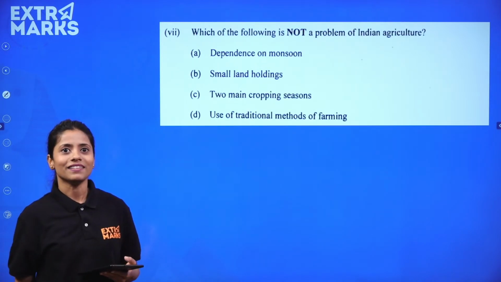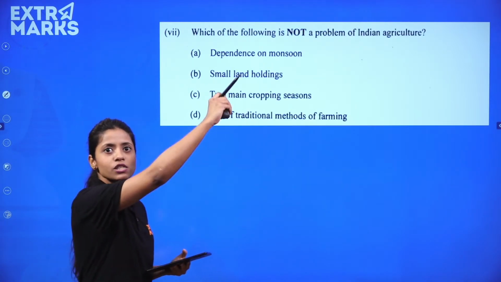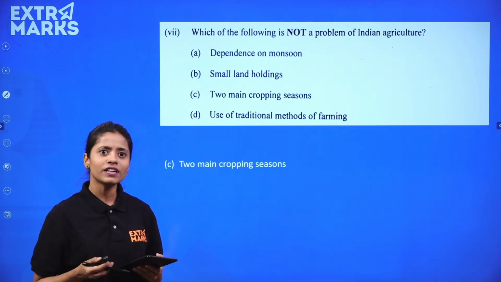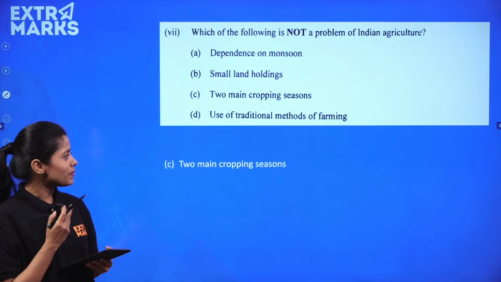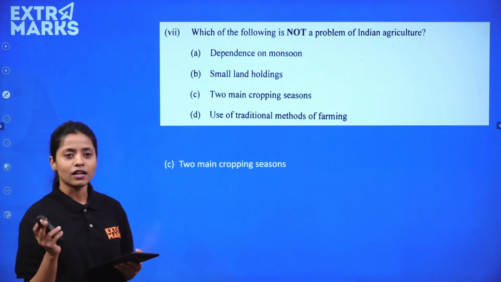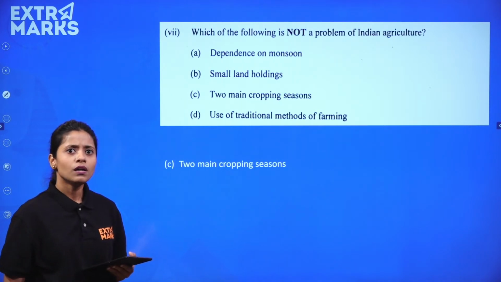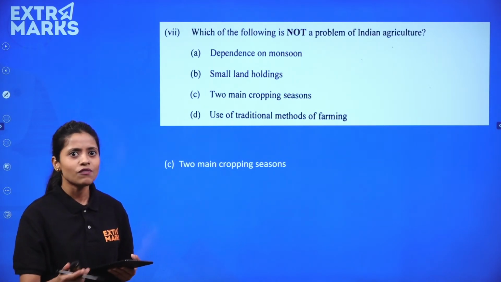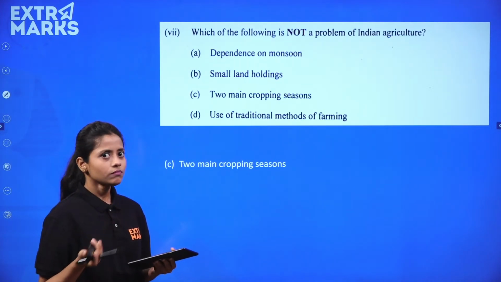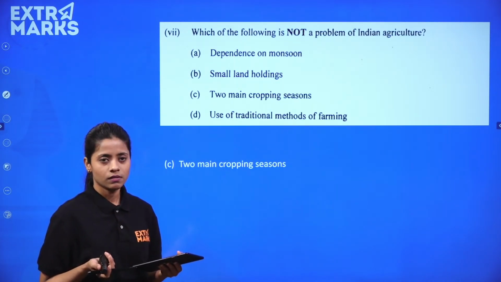River Mahanadi, right? Which of the following is not a problem of Indian agriculture? Very easy. Two main cropping seasons are not a problem of Indian agriculture at all. Why would it have been a problem? We don't have all these seasonal problems, right? Two main cropping seasons is not a problem for us.